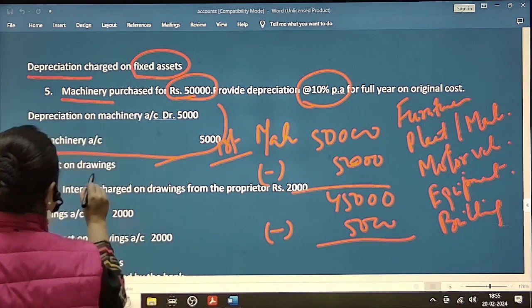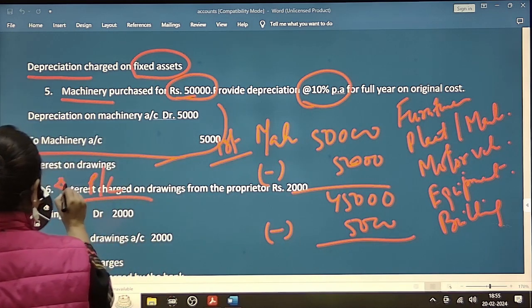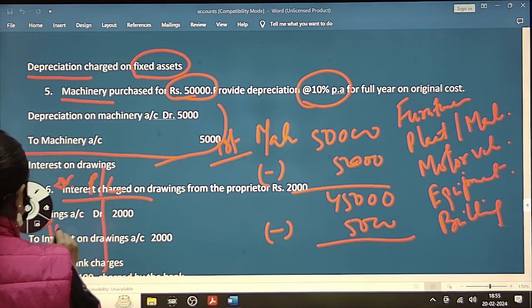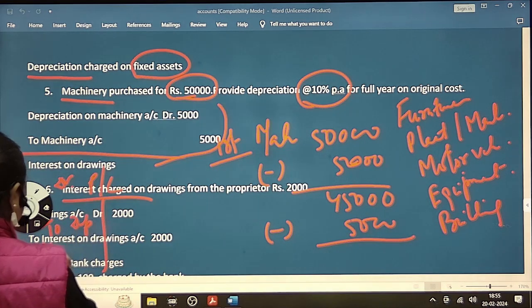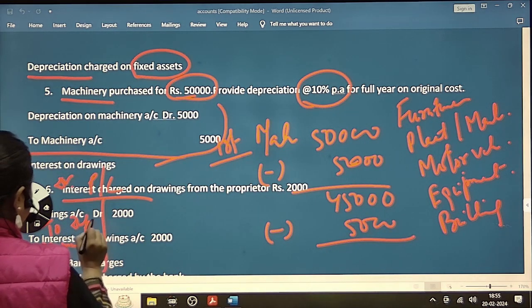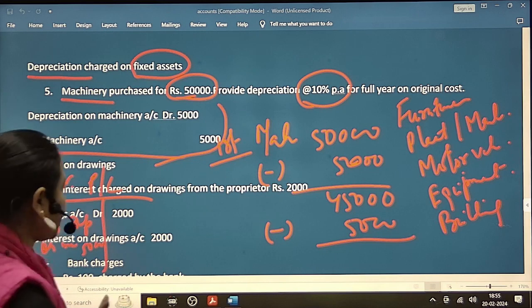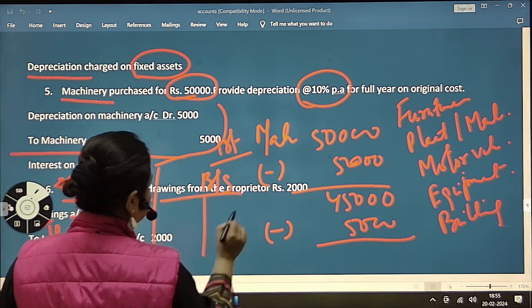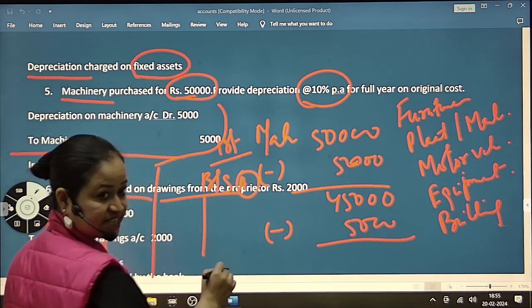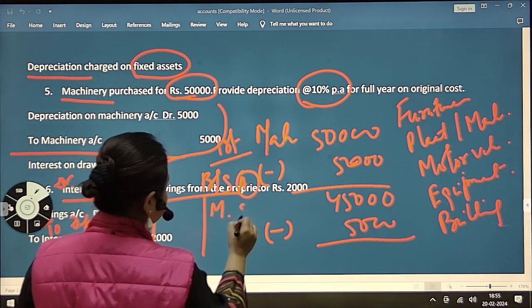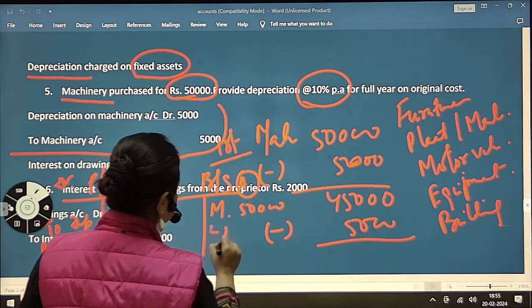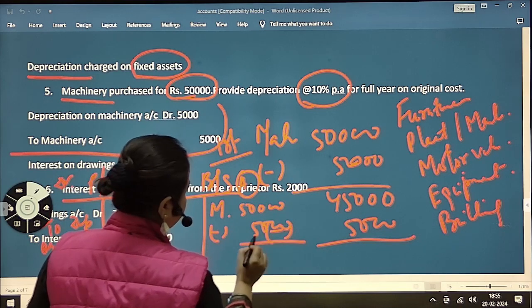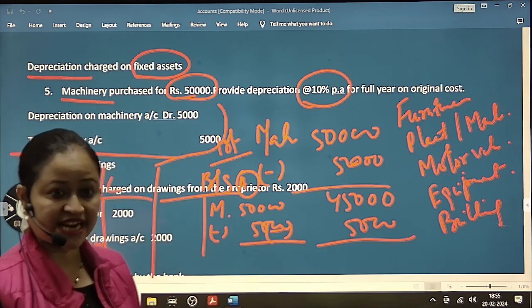In the PL account, on the debit side, we will write to depreciation on machinery 5,000, not 50,000. And in the balance sheet, we write machinery on the asset side: machinery 50,000 minus depreciation 5,000. So that is the effect.